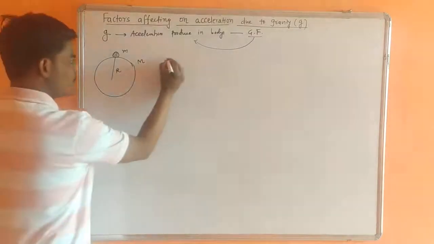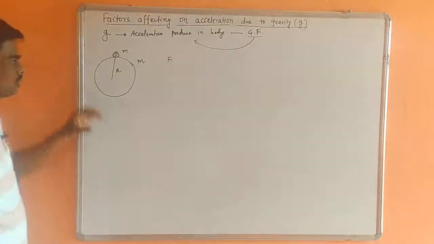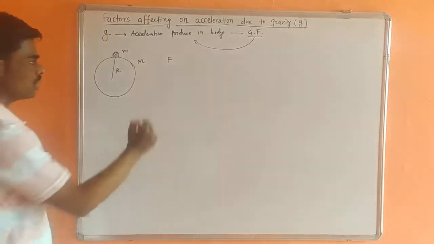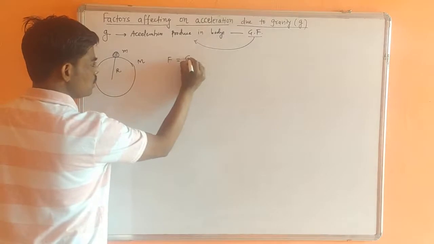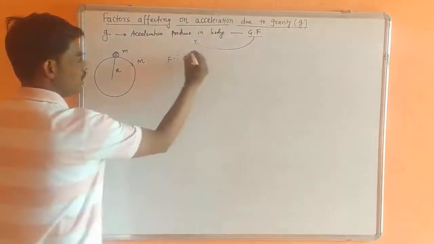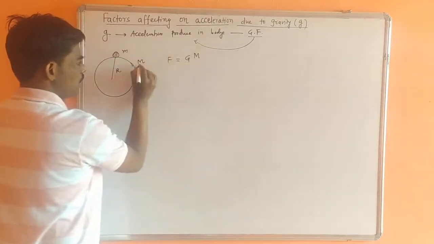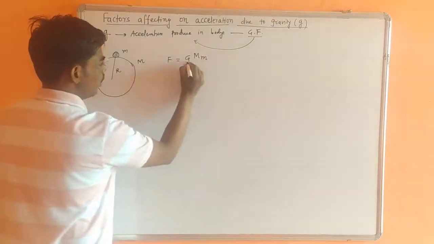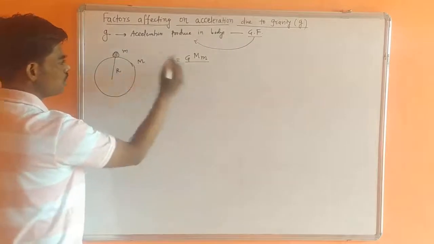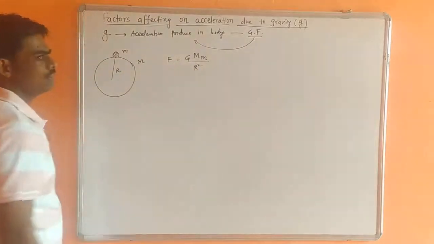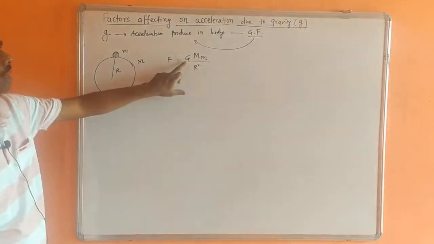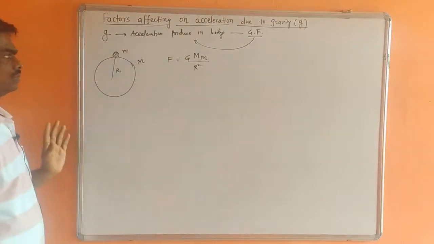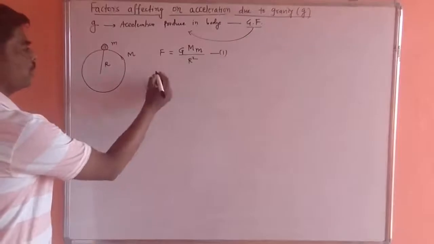So the gravitational force which exists between these two bodies, according to Newton's law of gravitation, becomes G, capital G, capital M mass of Earth, small m mass of body, upon the distance between these two bodies, that is r square. Remember here, this capital G is the universal gravitational constant.